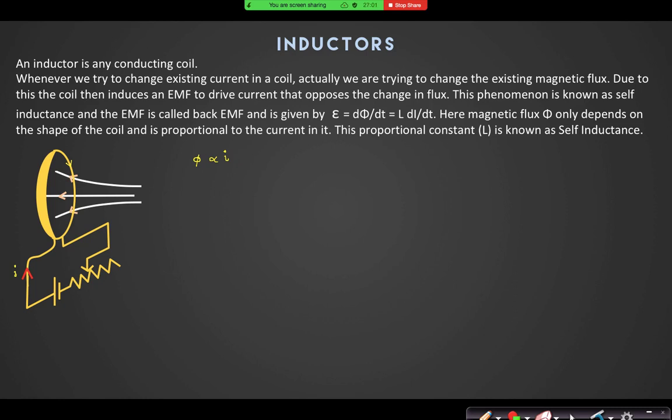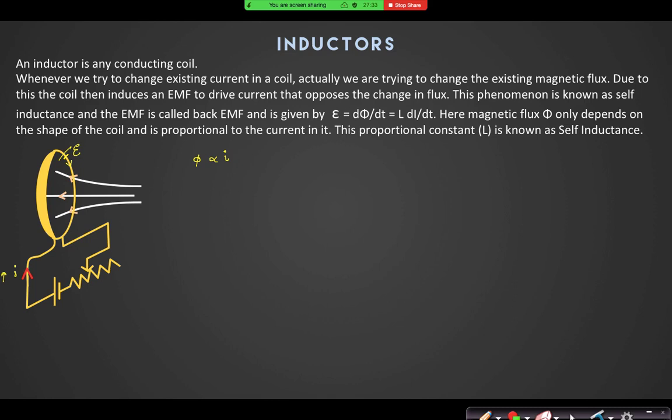Yes. Whenever you are trying to increase that flux, by its own property, the coil will do what? From Lenz's law, the coil will try to oppose the change in flux. So if you increase that current, the coil will try to make an opposite current by producing an EMF inside it. Yes or no? That EMF is known as the back EMF.